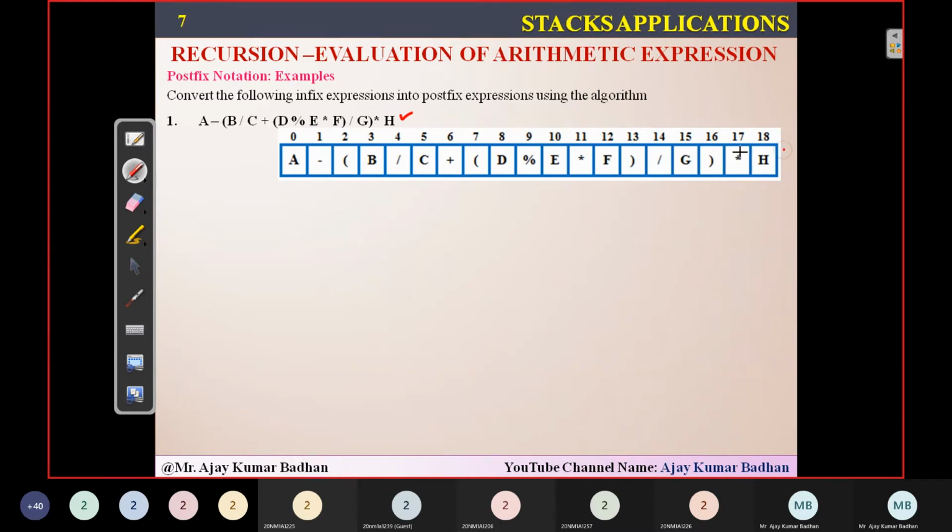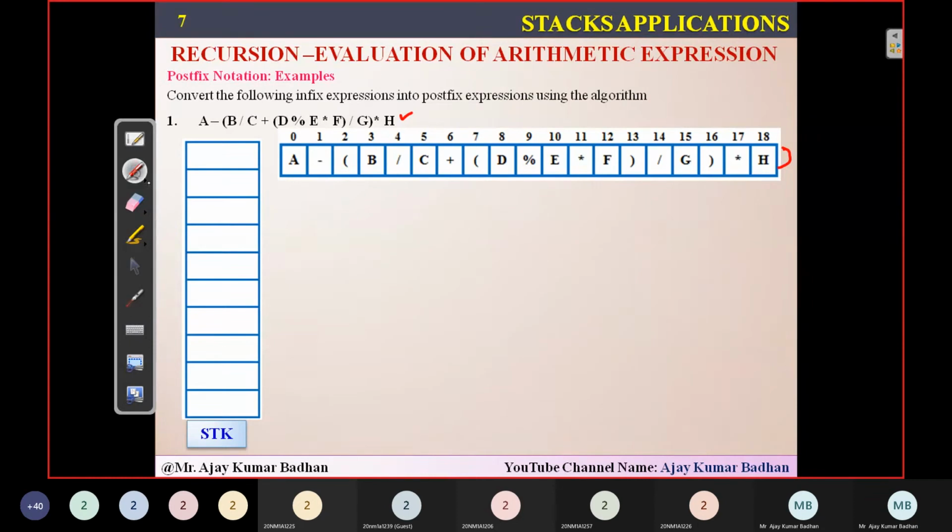Now here, as per the rule, what did he say in the algorithm? Add close bracket here. Now I'm going to use a stack here. This is a stack. Let me represent it. So stack size is 0, 1, 2, 3, 4, 5, 6, 7, 8, 9. Now I'm going to apply that algorithm one by one. Understand this carefully, this is important. First step is add a close bracket in this list. So in the 19th place, there will be a closed bracket.